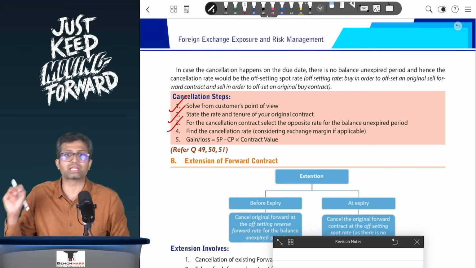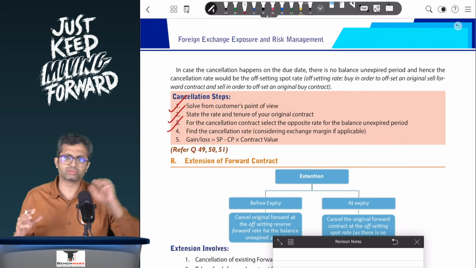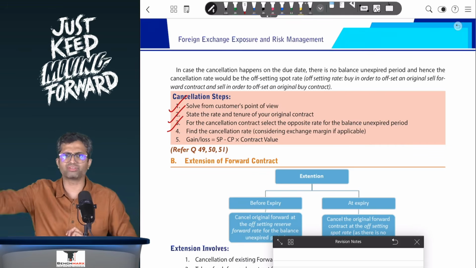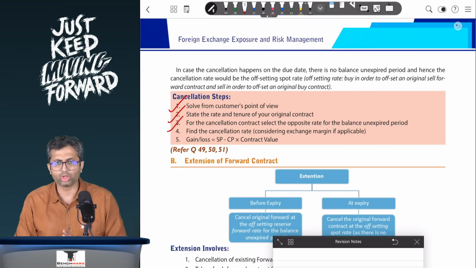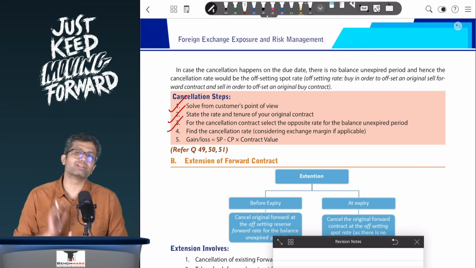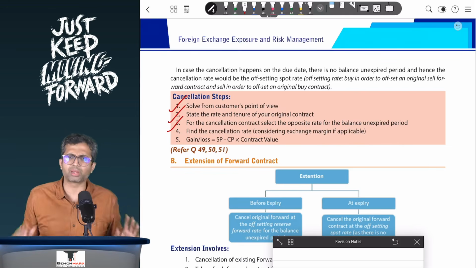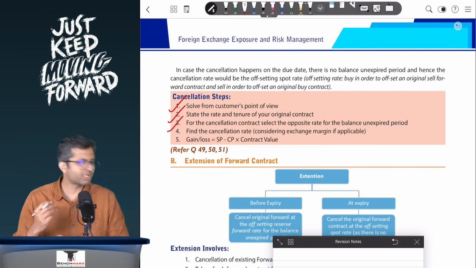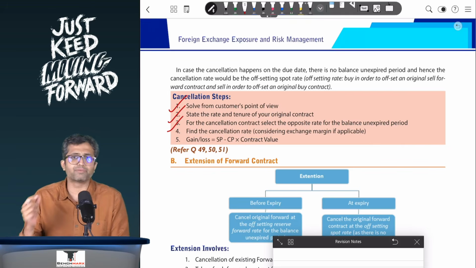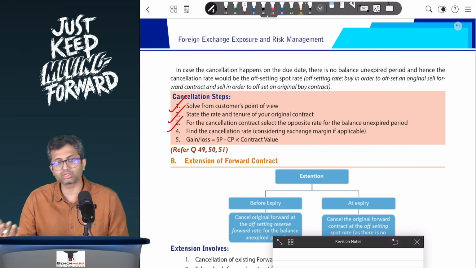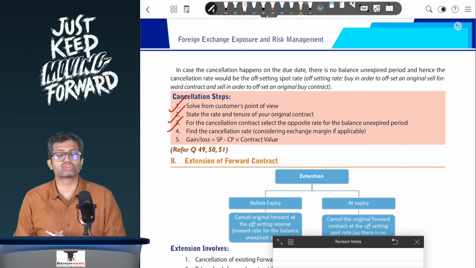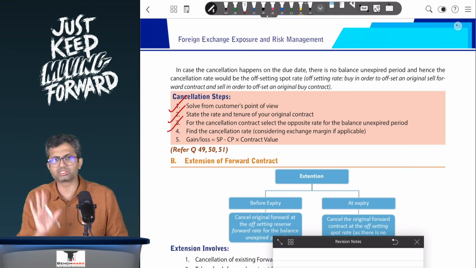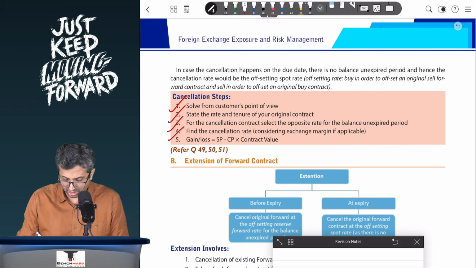So you will mention the cancellation position, that is, let's say forward sale or a spot sale of $1,000 at the rate, whatever is the rate per dollar. Now, while you want to find the cancellation rate, if the rate is directly apparent from the question, you will take that. However, there may be certain complexities where you might sometimes have to find the cross rate, or there may be some exchange margin which may be added or deducted, and hence in case some calculations are to be done, in step number 4 you will calculate the cancellation rate.